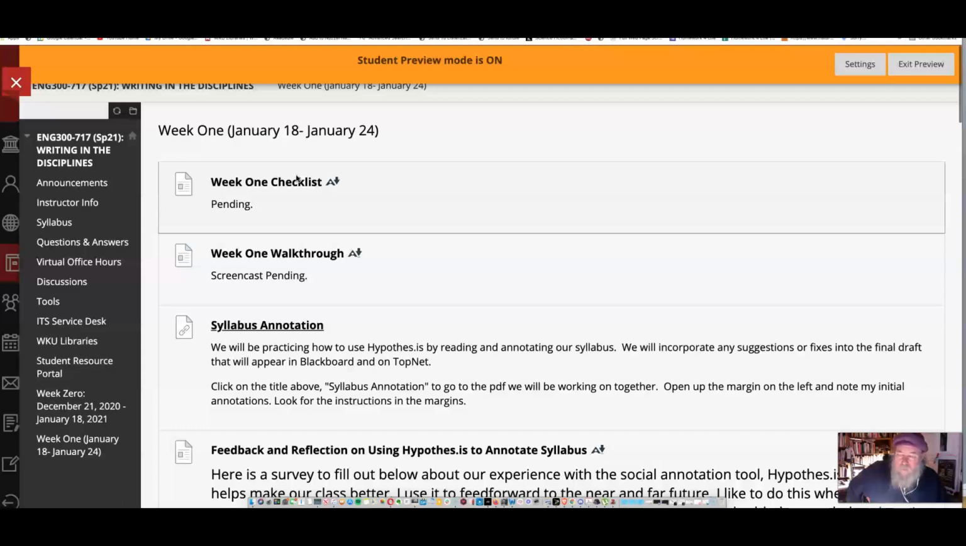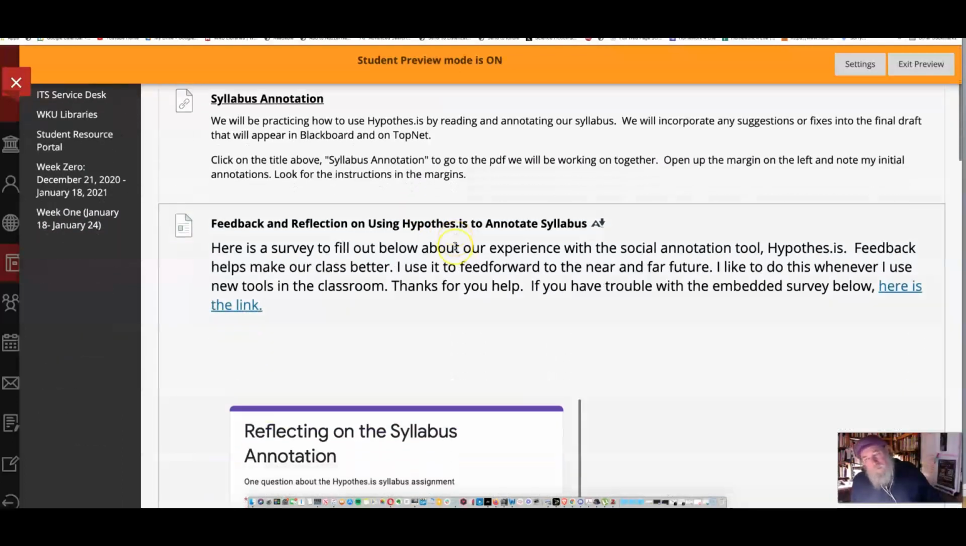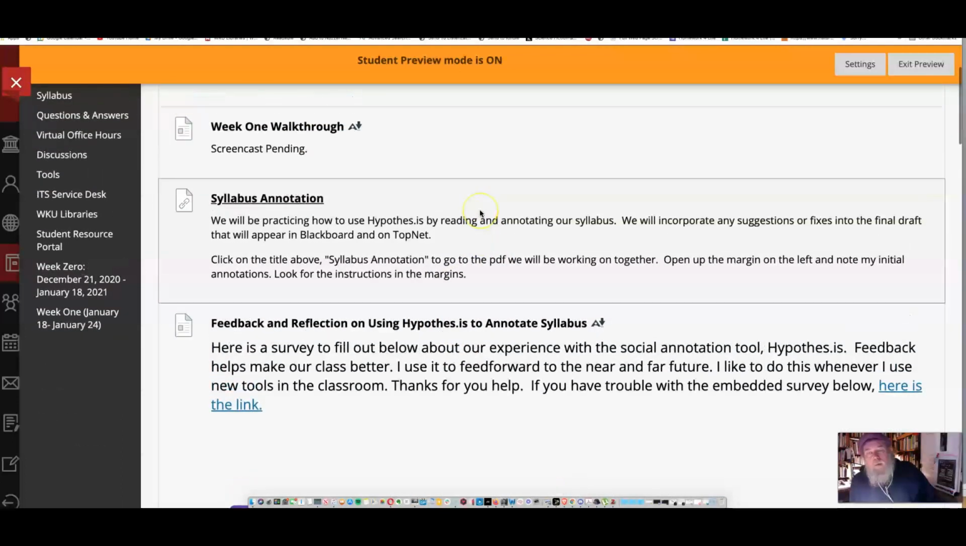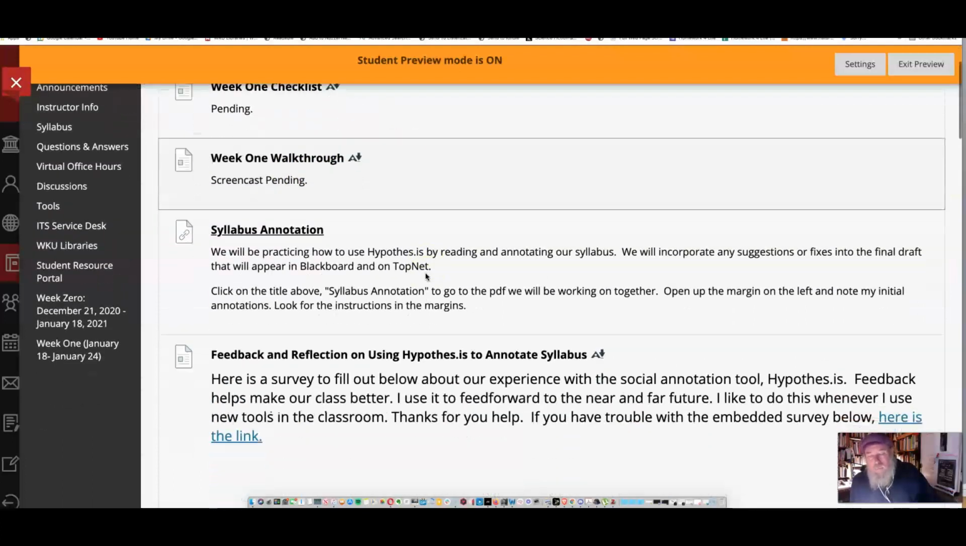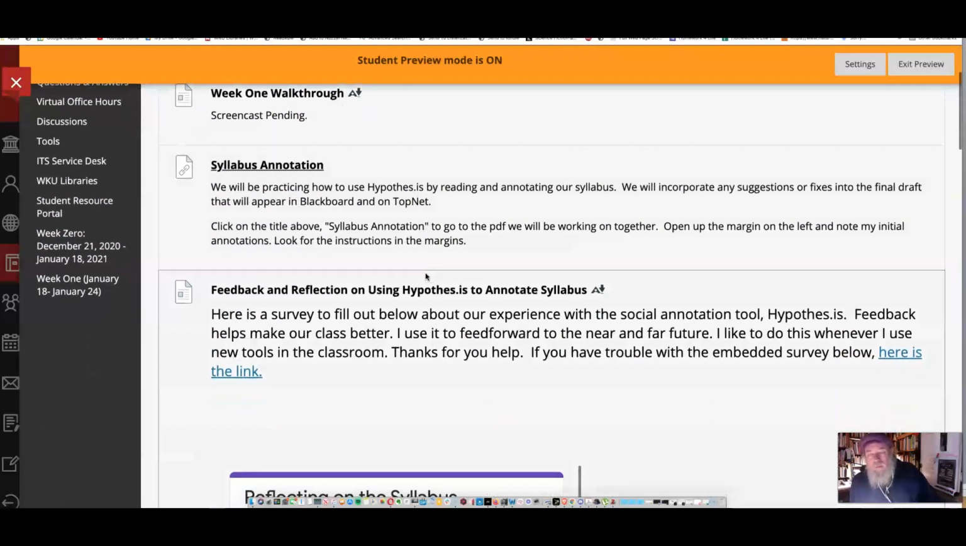The second one is the week 1 walkthrough, which is what I'm recording right now. I'm just walking through the class, walking through the course. It's a little bit longer than it usually is, but that's what I'm doing. The first item in this week, I want you to read the checklist, and I want you to watch the screencast when it's done, because I'm taking all this effort to do it, and I want you to respect that.